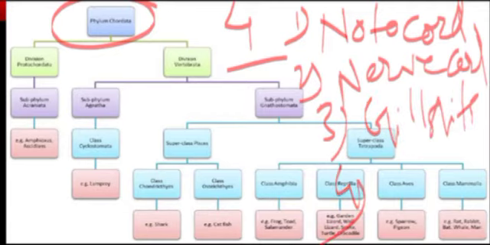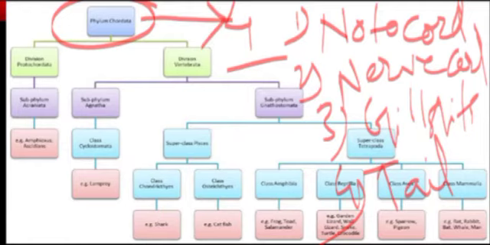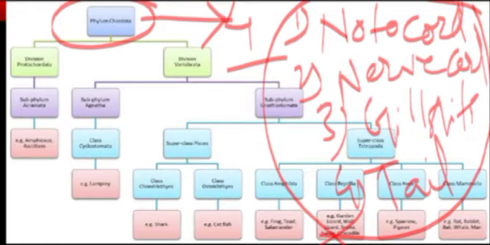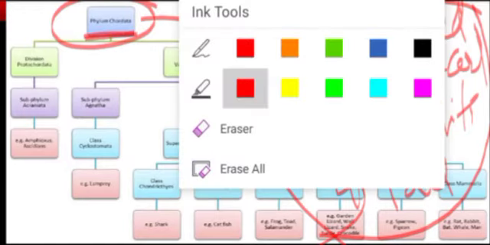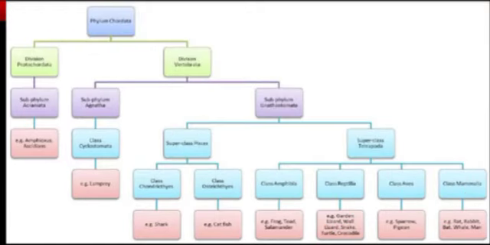And finally, the presence of post-anal tail. So these are the four characteristics of phylum Chordata. That's why the animals bearing these four characters at any stage of life have been included in phylum Chordata. Up to this point, you people are clear.